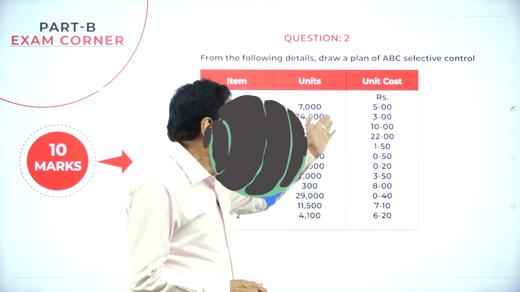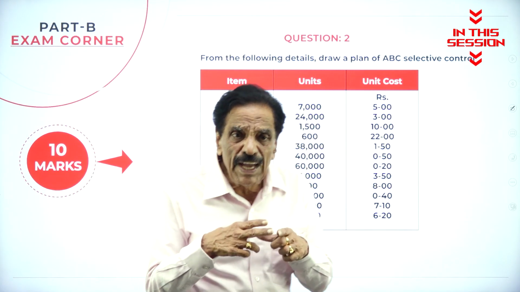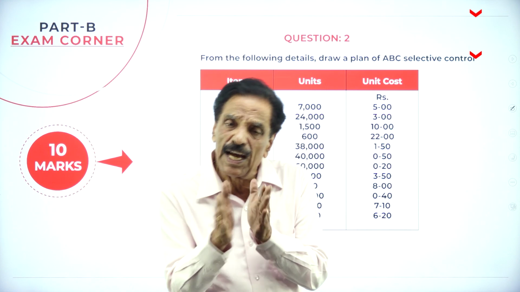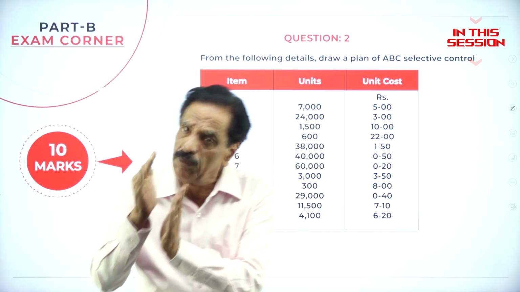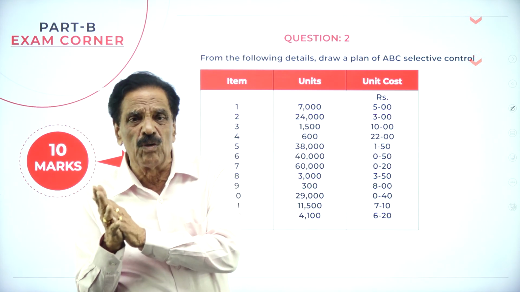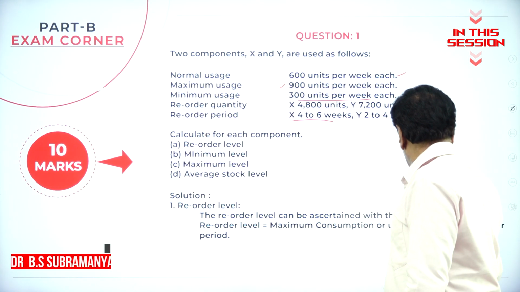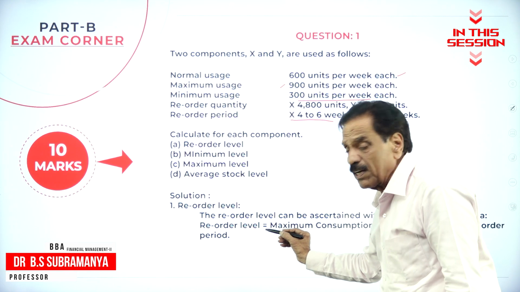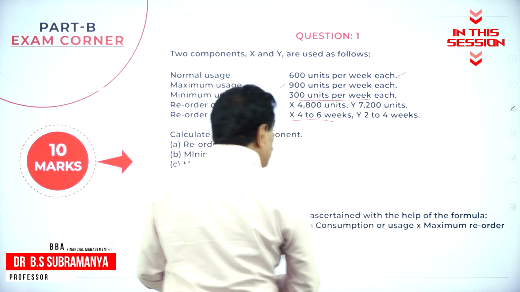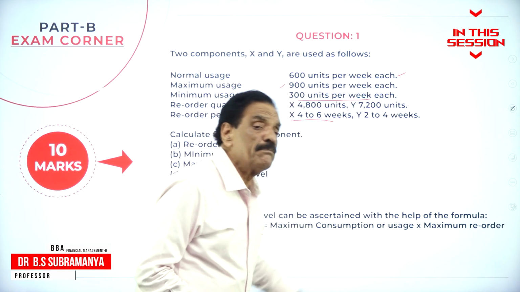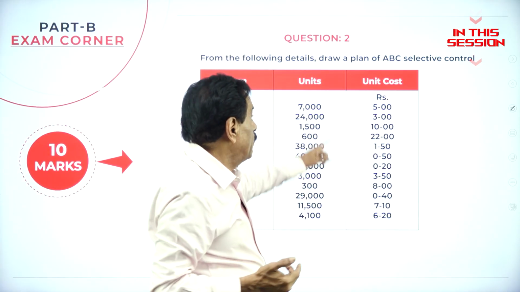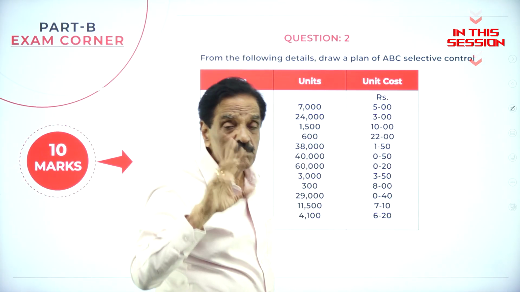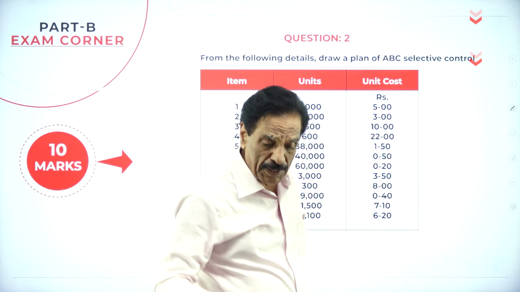So what is ABC analysis? All the articles have been divided into three groups: one is called A group, one is called B group, and one is called C group. Reorder level can be ascertained with the help of the formula: reorder level is equal to maximum consumption multiplied by maximum reorder period. Quantity will be more in C, whereas the quantity will be less in A. B is called moderate quantity, moderate value.